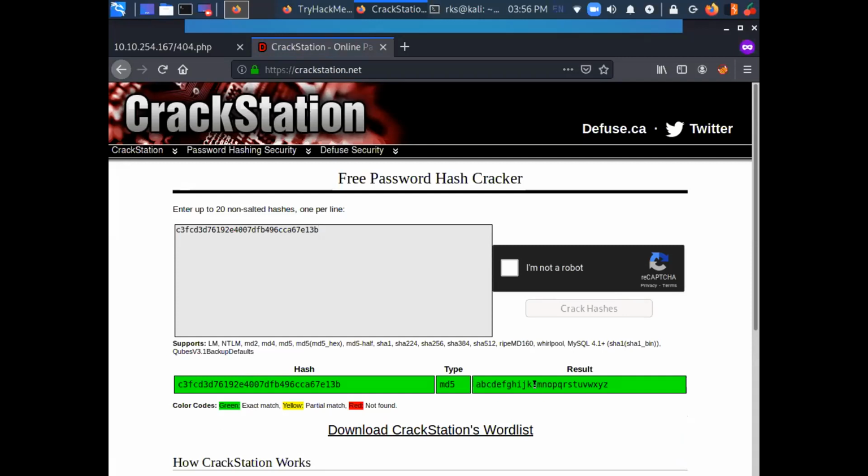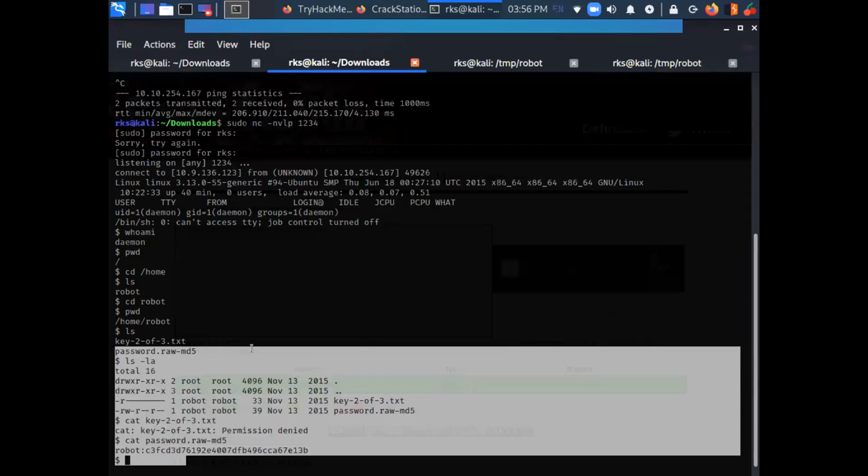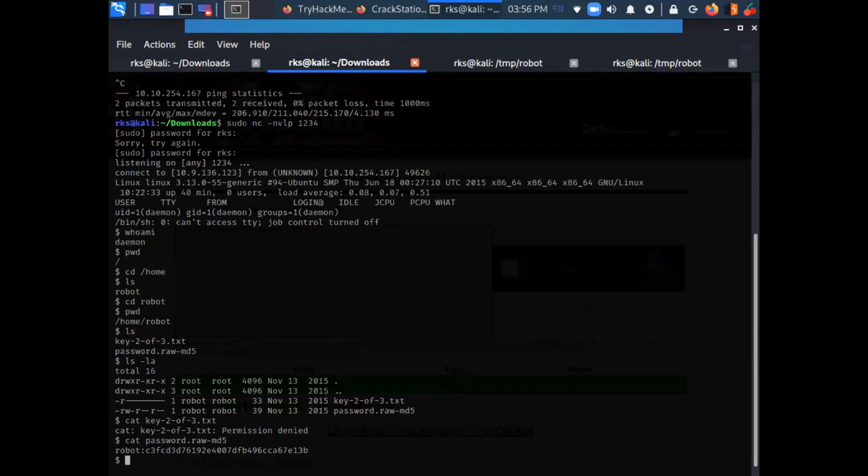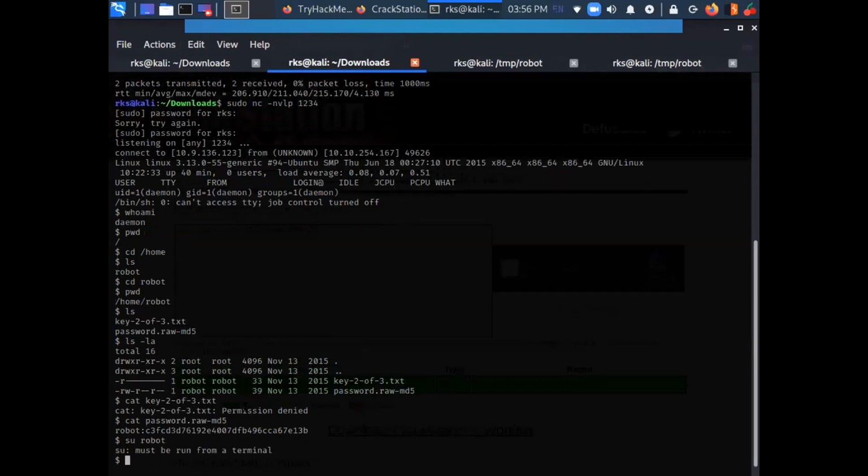Okay. For us who have the remote access or remote shell of the machine, what we are going to do is switch our user. Let's do su robot, and it says su must be run from a terminal. Okay, so my current shell is not behaving like a terminal, and su can only be run from a terminal.